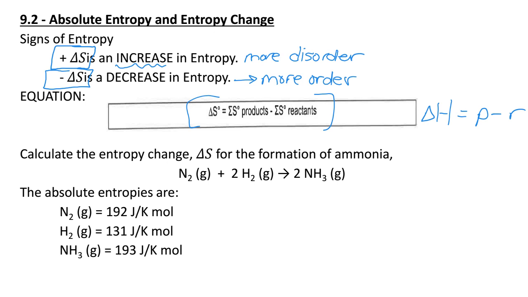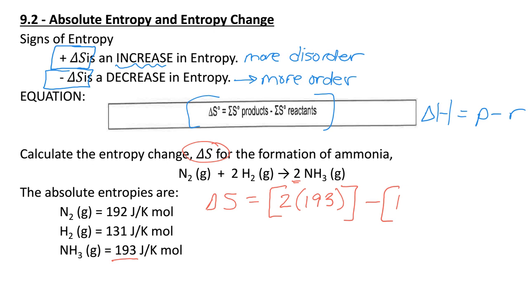And so if we're looking in this example to calculate delta S for the formation of ammonia, I can go ahead and calculate delta S by taking my product entropy values and multiplying it. So my product entropy value of NH3 is 193. I do need to multiply it. Remember when we did this with delta H values, that we multiply it by the coefficient that's in the chemical reaction. So 2 times 193 minus my reactants.